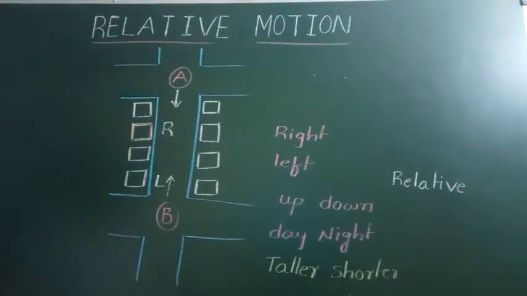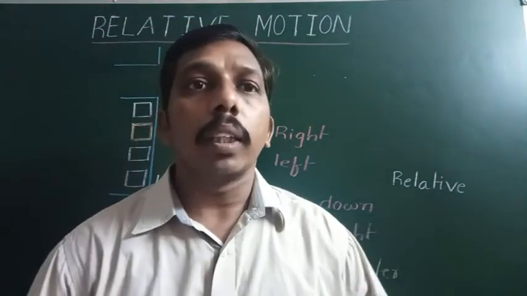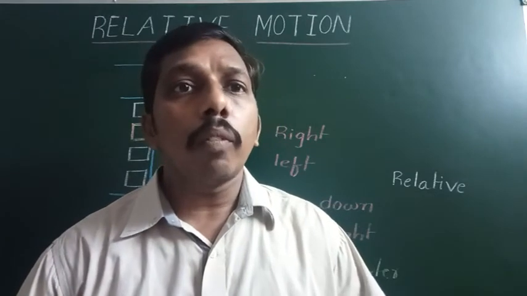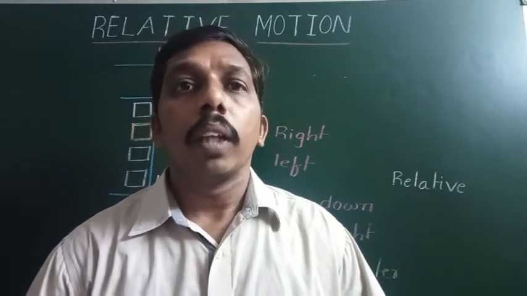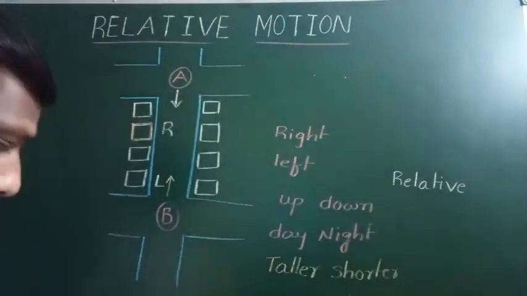Like we can answer the questions, but what about relative motion? Relative motion means motion of one body is compared with another body. So here, when the motion of one body is compared with another one, the motion of the body changes. For example, we see one example.